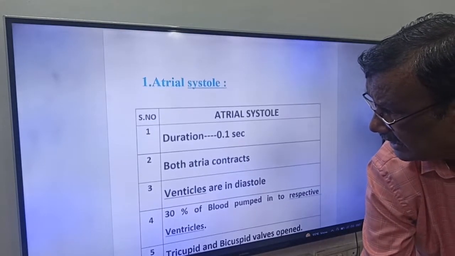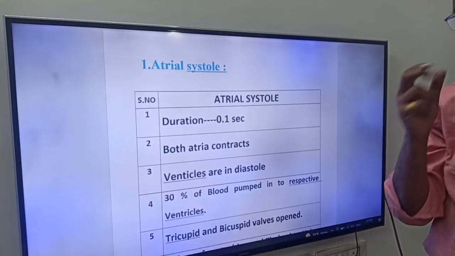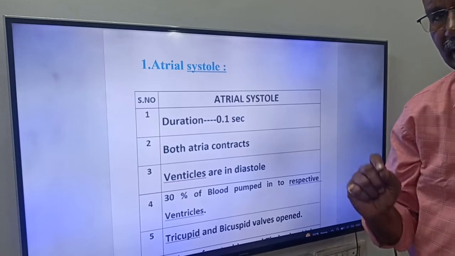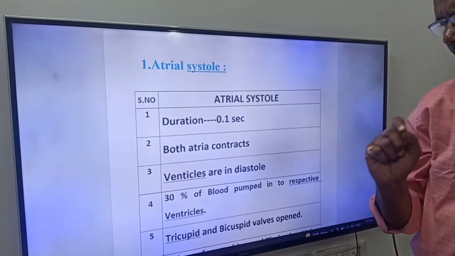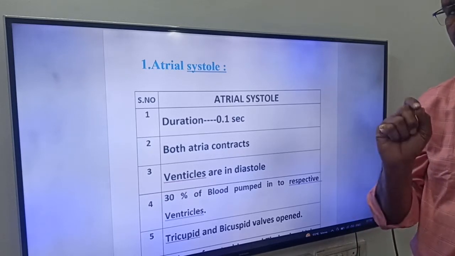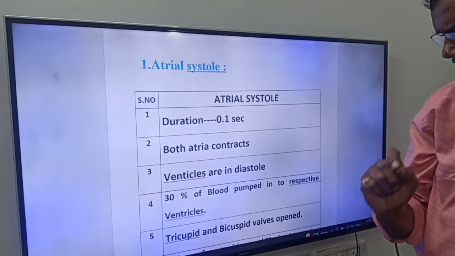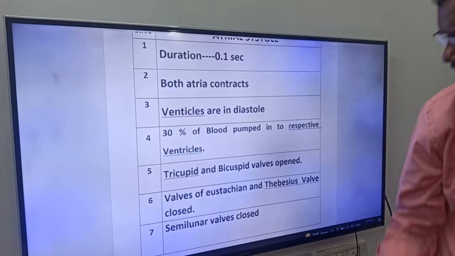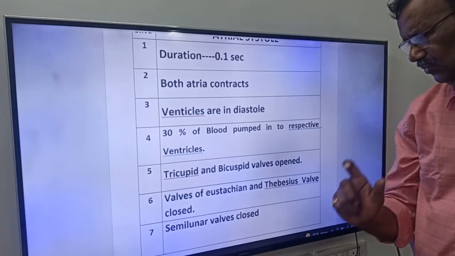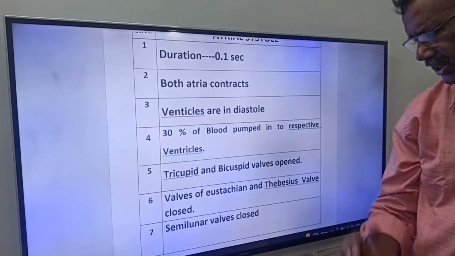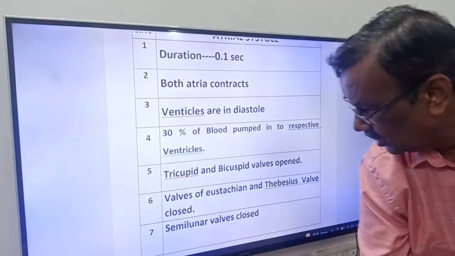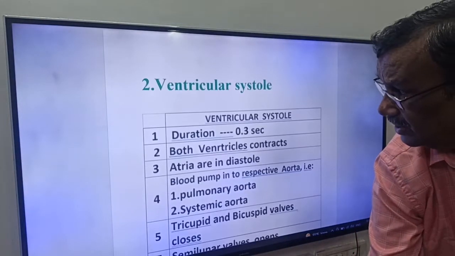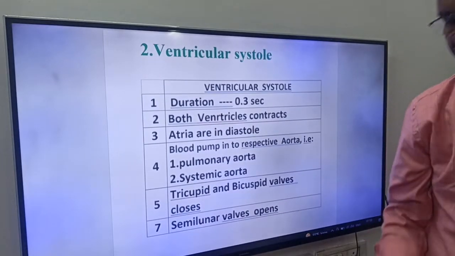Once again, atrial systole: the duration is 0.1 seconds. Both atria contract, ventricles are in diastolic state, 30% of the blood is pumped into the respective ventricles, tricuspid and bicuspid valves are open, Eustachian valve and Thebesian valve are closed, and semilunar valves are also closed, friends. Next, come to the second one, friends. What is that? Ventricular systole.